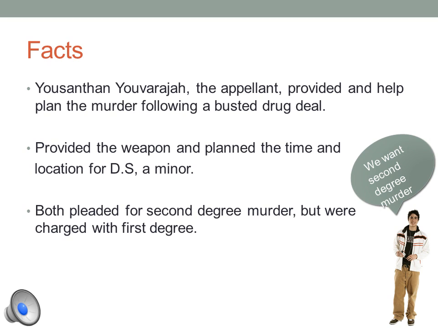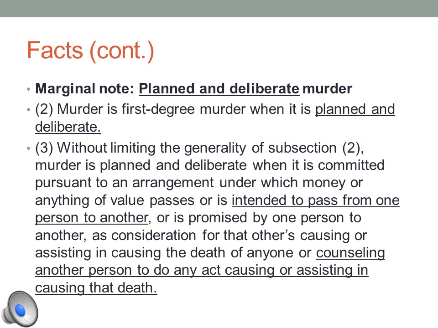How he did this was provide a weapon, plan the time and location for DS, a minor. DS's full name is not used throughout this presentation because we are not allowed to, due to the fact that he's a minor. They both pleaded to second-degree murder, but in fact were charged with first. The laws in this case are first and second-degree murder.